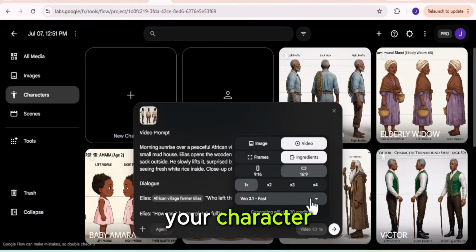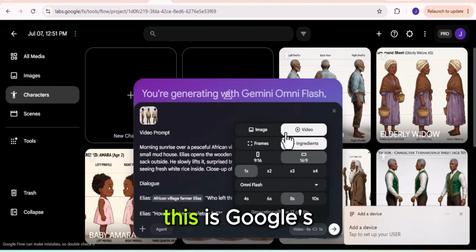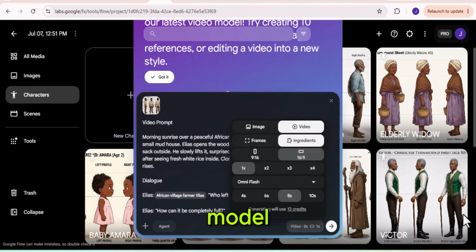Once you've selected your character, click on the video option. Now choose the Omni Flash model. This is Google's newest video generation model, and it's the one I'll be using throughout this tutorial.